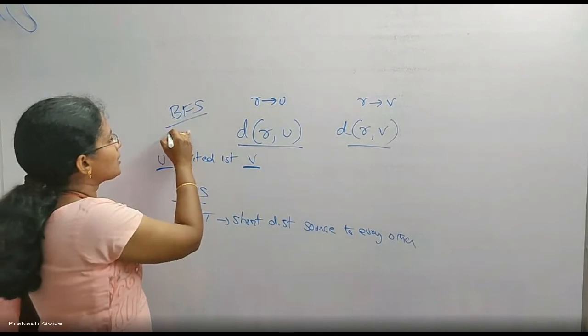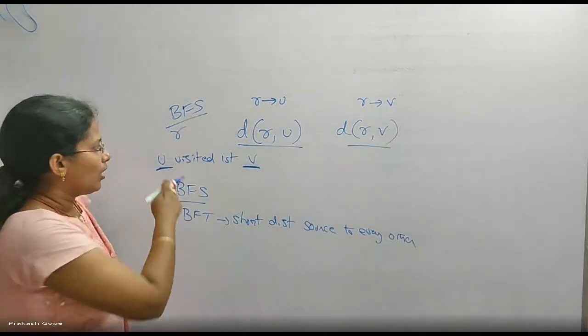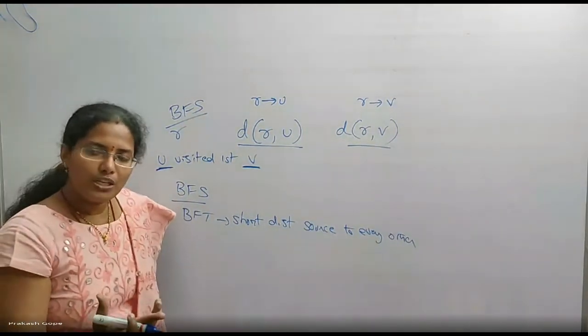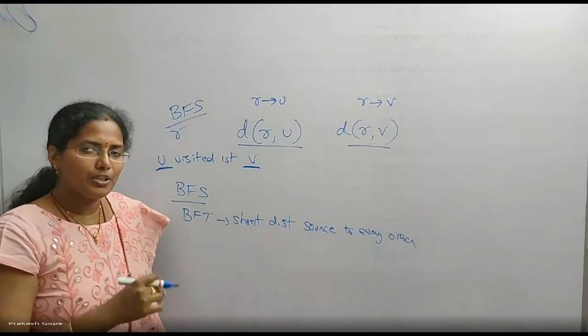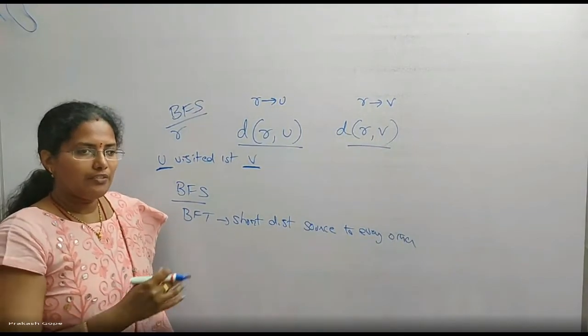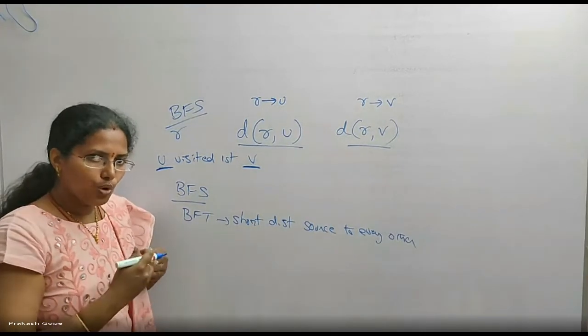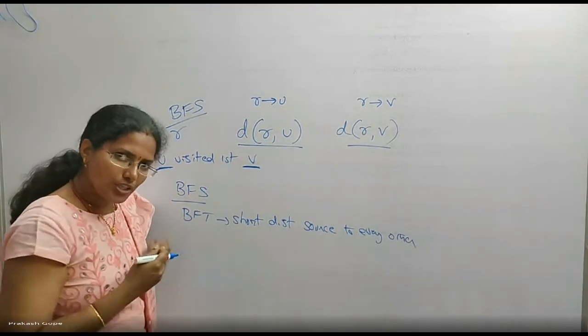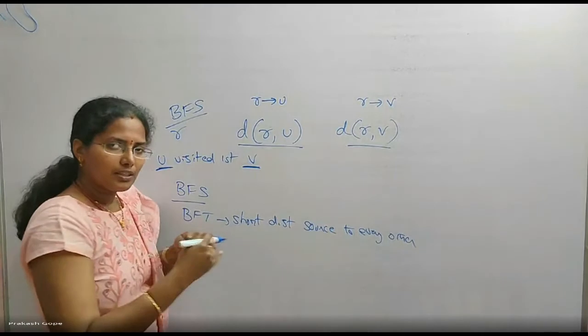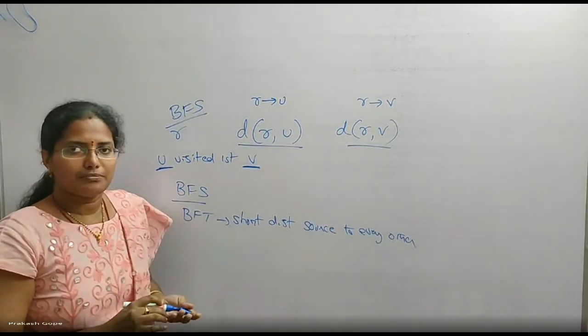When I started at source R, I visited U first, then only V. Which means from the source, U is at a shorter distance than V. That's why I visited U first.